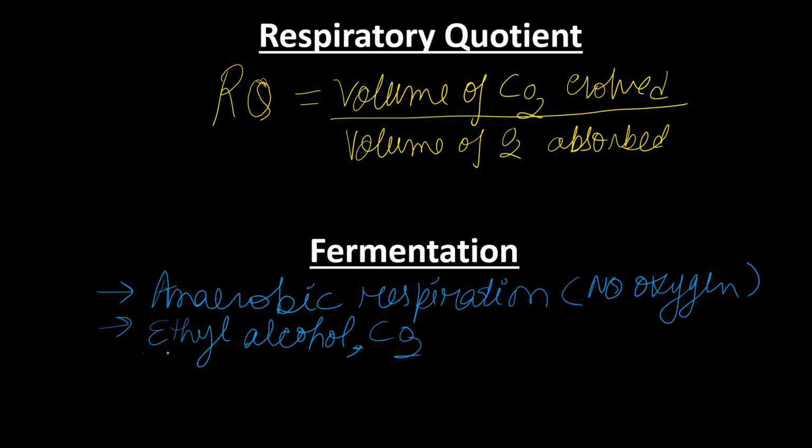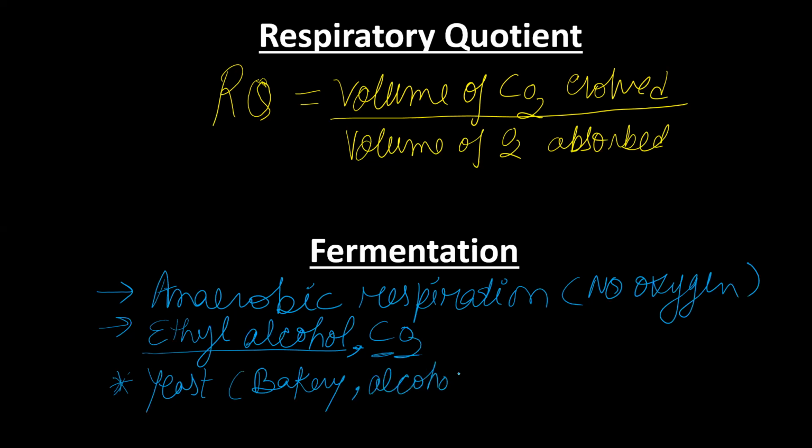Due to ethyl alcohol release, yeast, which is the most important organism showing anaerobic respiration, is used in the bakery industry because of the high amount of carbon dioxide and alcohol released. In the beverages industry too, the organism used is yeast. Why? Because it shows anaerobic respiration, and as a result it produces ethyl alcohol and carbon dioxide.